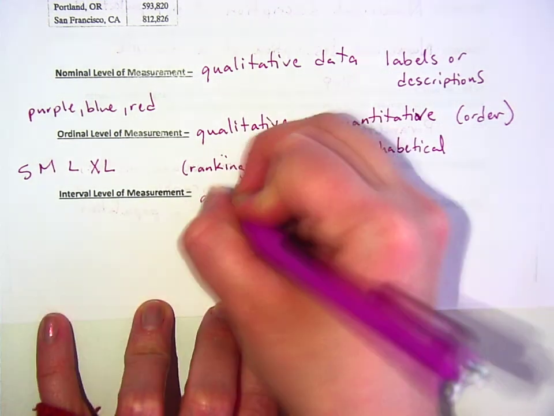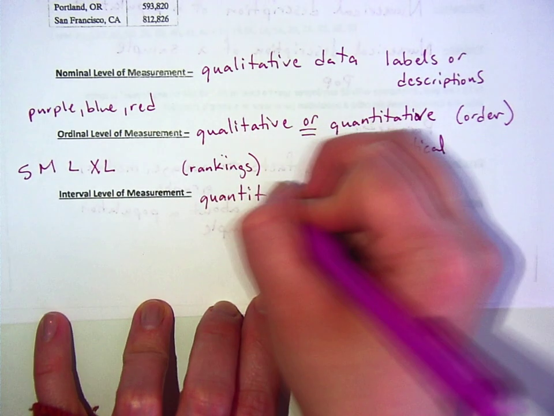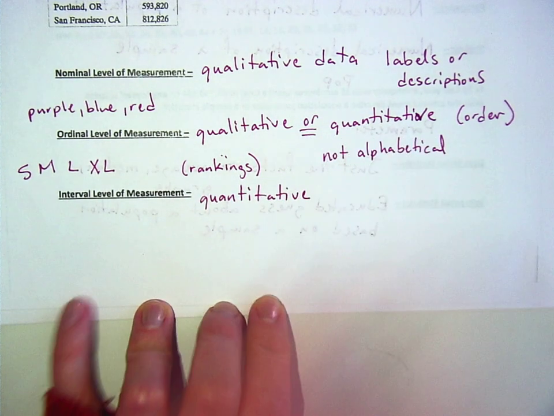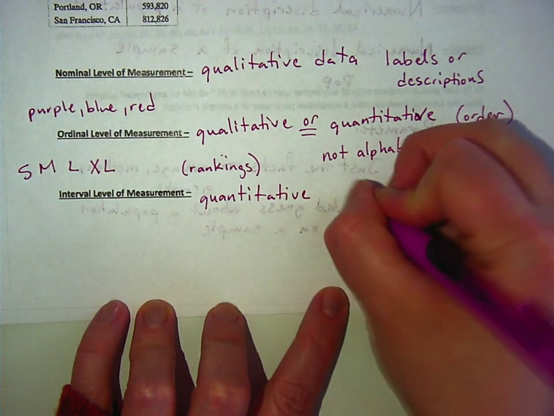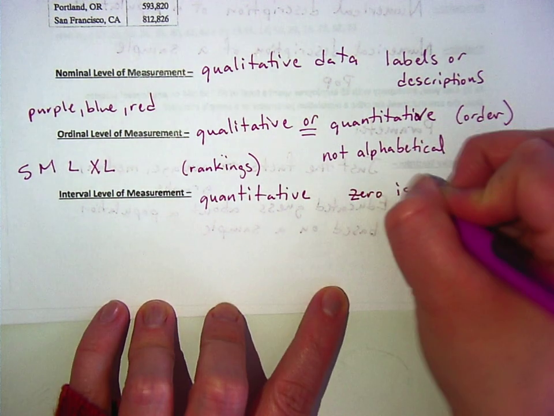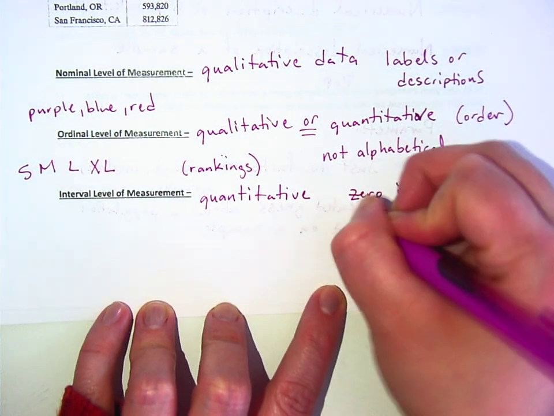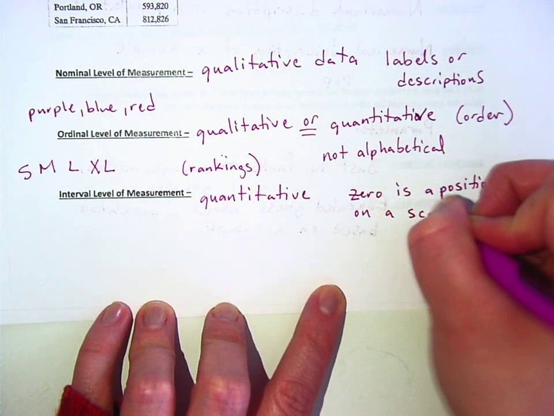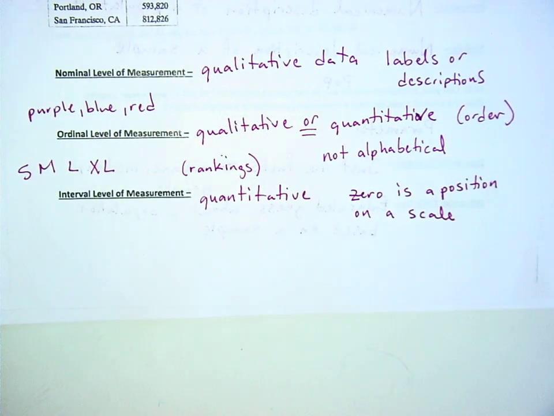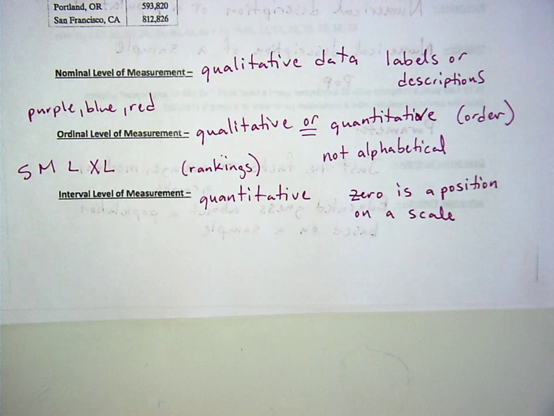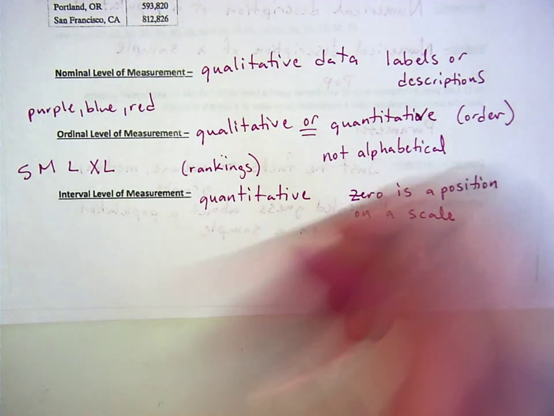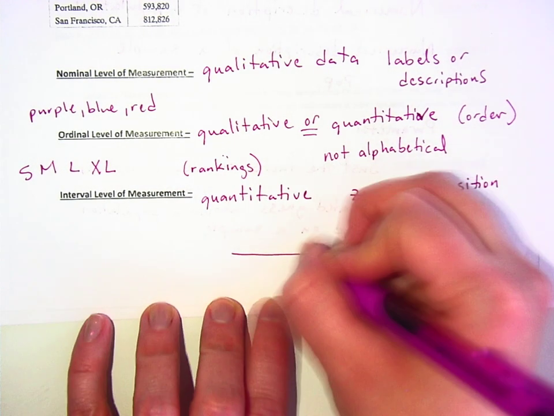Interval is only quantitative. And 0 is a position on a scale. For example, what temperature is it outside?